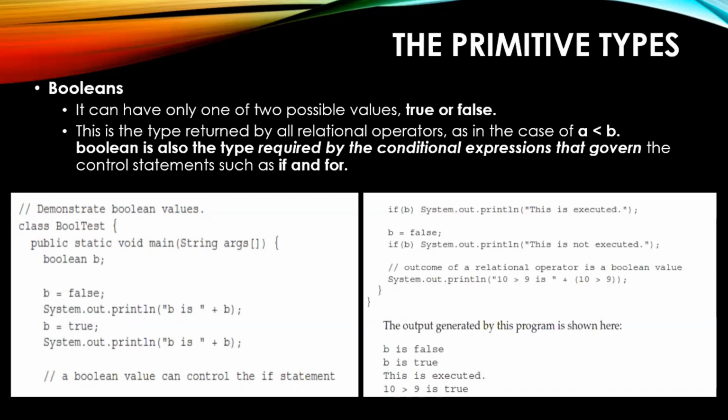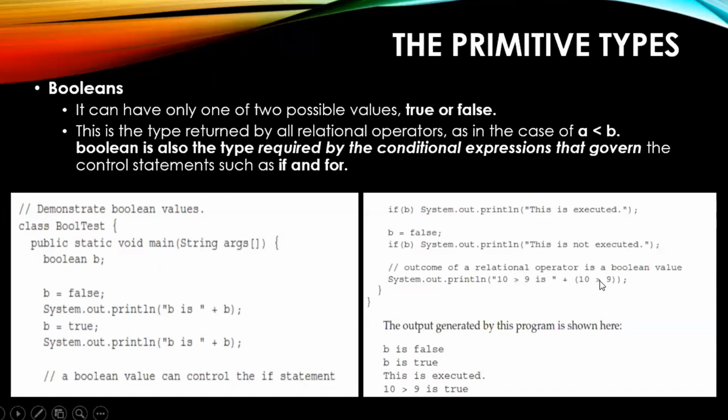Where is our next System.out.println statement? This will be our next System.out.println statement. As the condition is true, this statement also will be printed. So you will see the output "this is executed". Here in this case B is equal to false. As it is false, this particular statement will not be executed, so you cannot see it in the output. It is not there in the output, right?